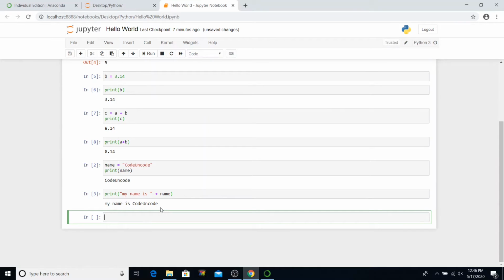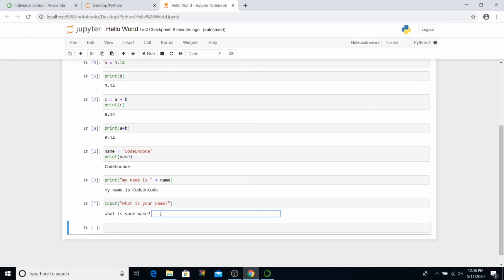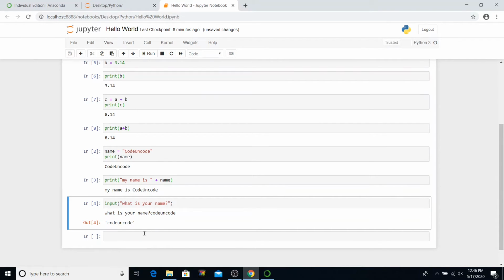Another thing you can do in Python is take inputs from users, for which you will simply invoke the input function, say input, and give a string to the user just to let the user know what to expect. What is your name, in this case? Run it. So Python is asking for input from the user. I'll say code and say enter. So the output is code uncode.